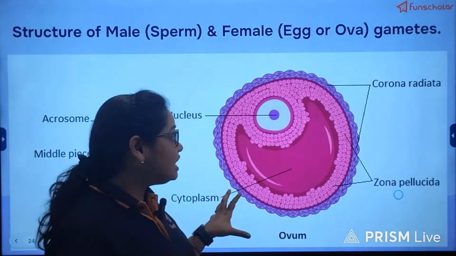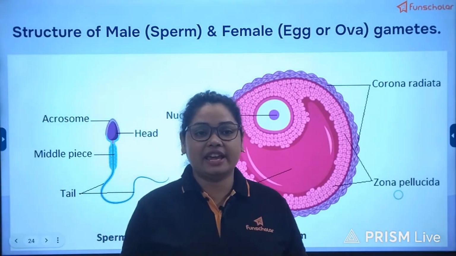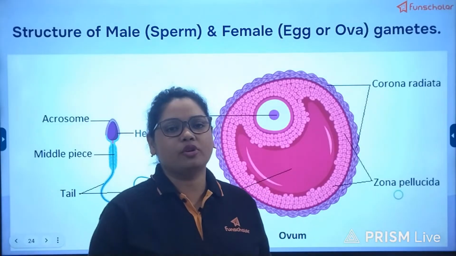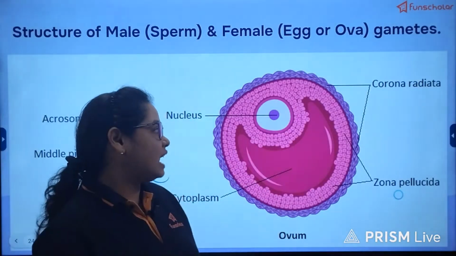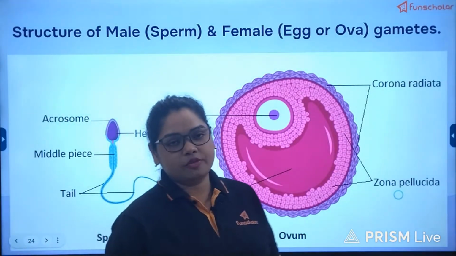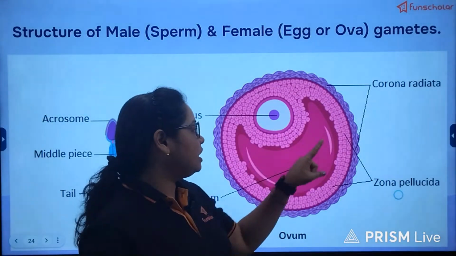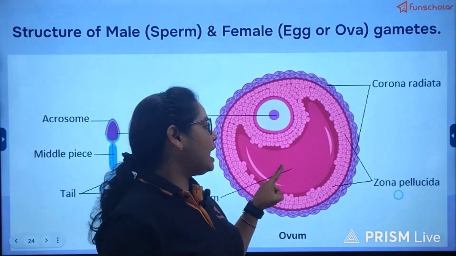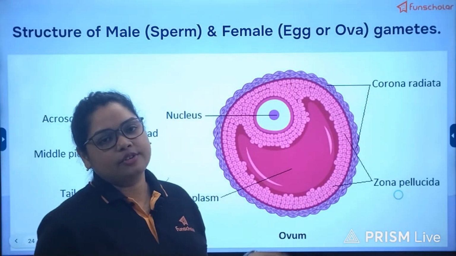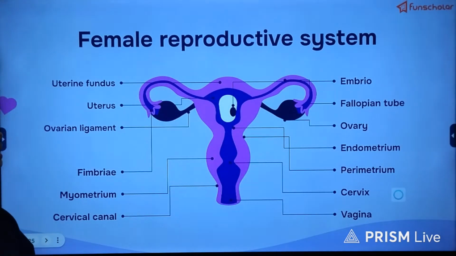Sometimes rare events take place where two sperms fertilize the egg, but I am talking of the normal condition, where one sperm out of the millions of sperms released reaches the ovum. So only one sperm can penetrate the ovum, fertilize it and produce the zygote. So this is the overview of the female reproductive system that we have discussed so far.